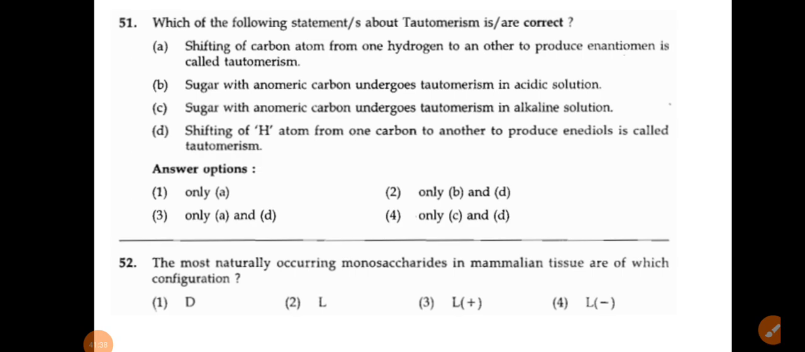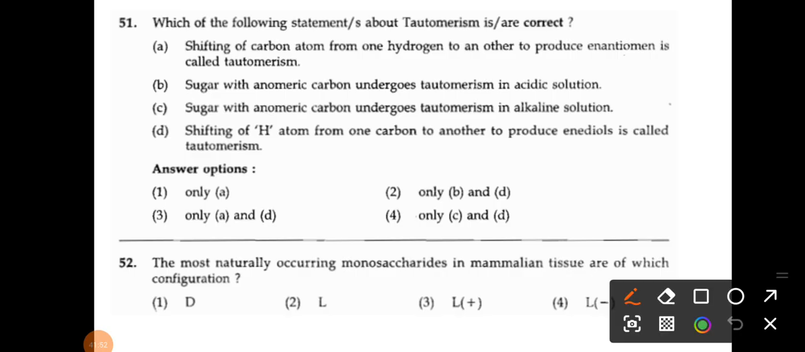So option D is also correct and option C is also correct, because in basic medium only that sugar with anomeric carbon undergoes tautomerism. So that's why C and D is the correct answer of question number 51. So what is the option? Option number 4 is the correct answer.